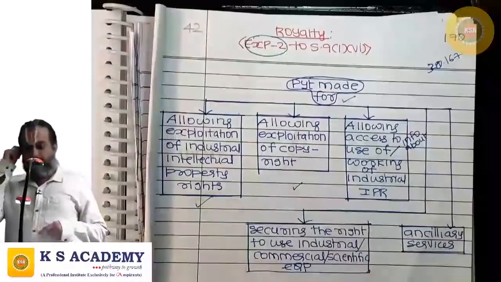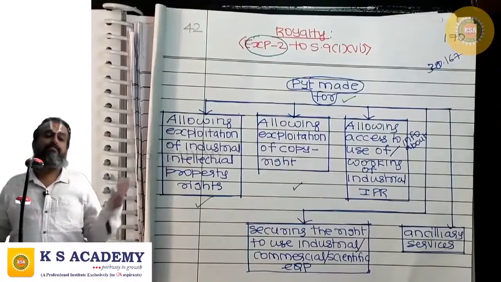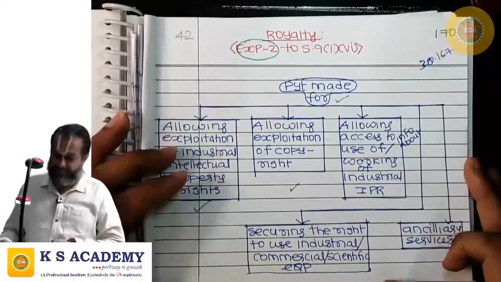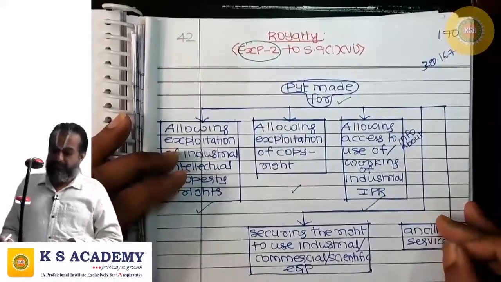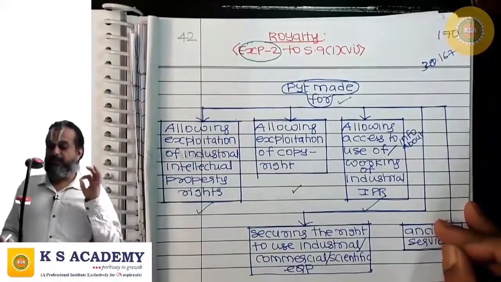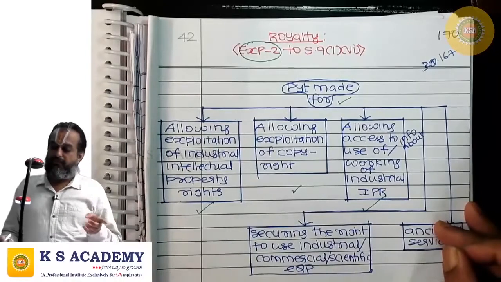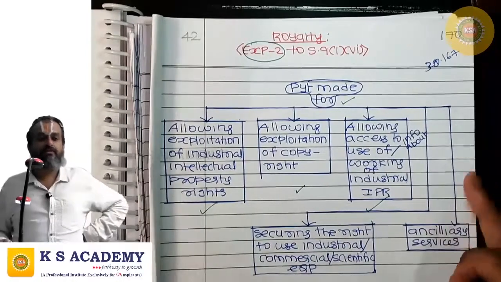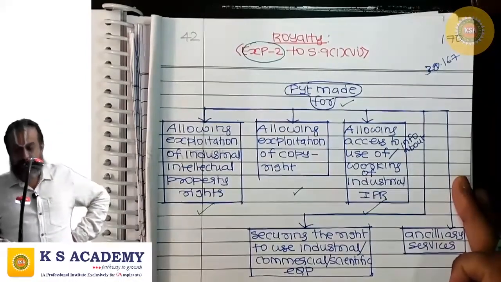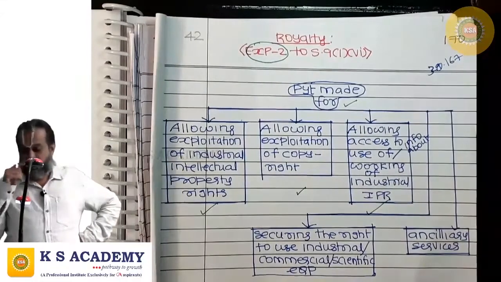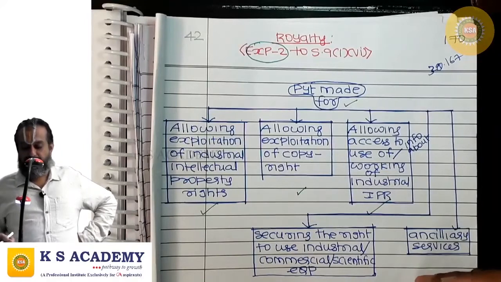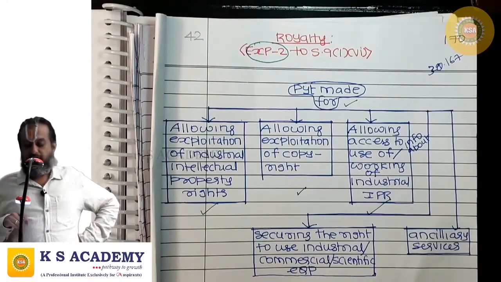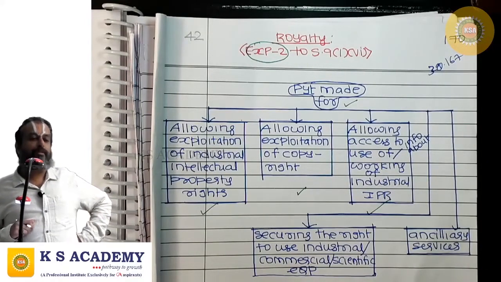So payment made for allowing exploitation of copyright, or payment made for allowing access to information about use of or working of industrial intellectual property rights.